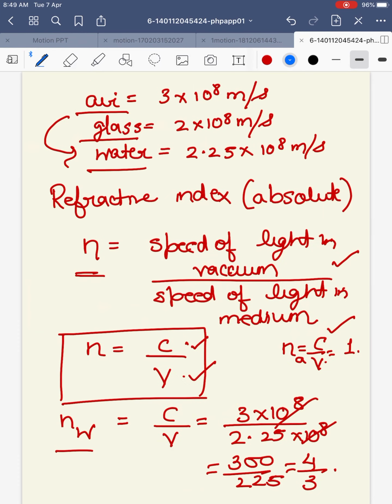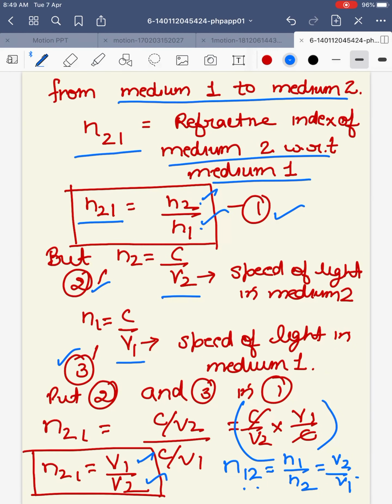After that, we read about refractive index. Refractive index is defined as the ratio of the speed of light in vacuum to the speed of light in the medium. It is written by the symbol small n, that is c by v. Since it is a ratio of two similar quantities, that is the ratio of speeds, it has no units.